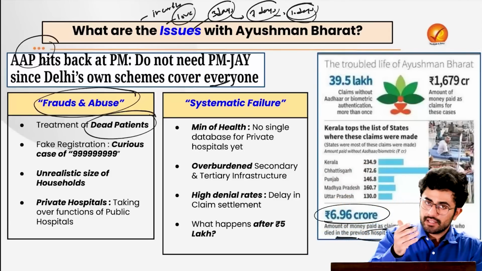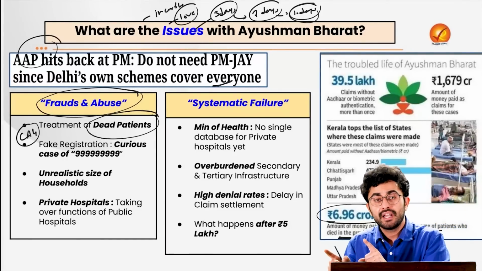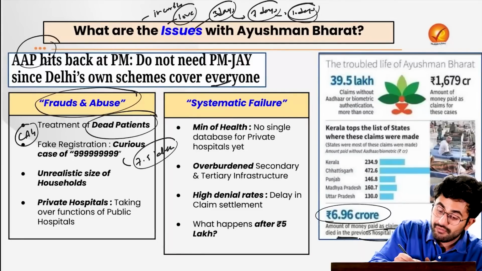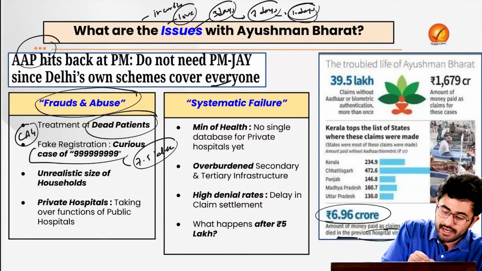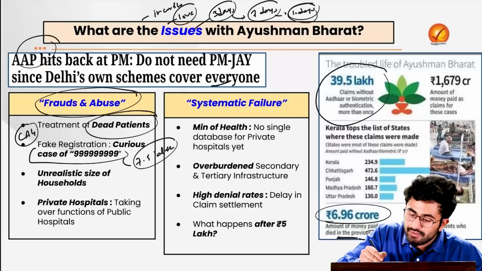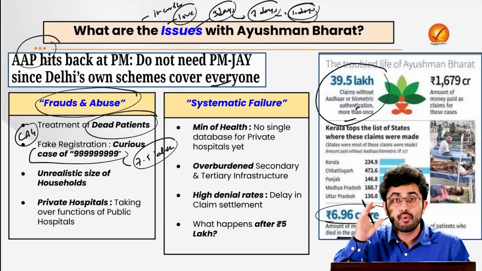For example, a CAG report, the Comptroller and Auditor General report on this scheme, highlighted that 7.5 lakh patients were registered on one single number. Just look here, 39.5 lakh claims were made without Aadhaar or biometric authentication more than once.